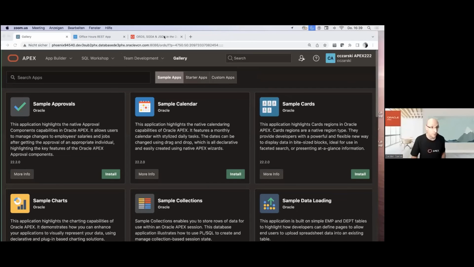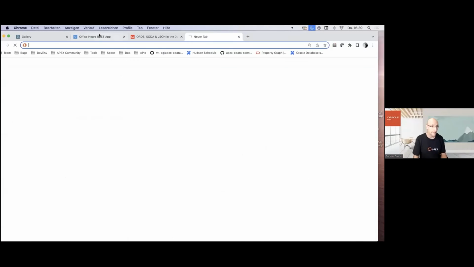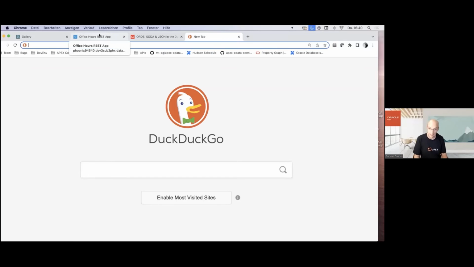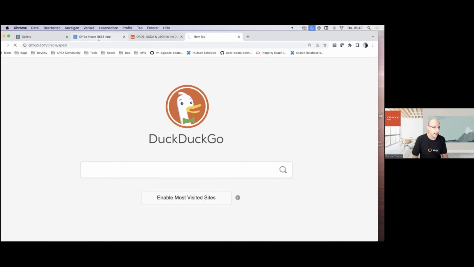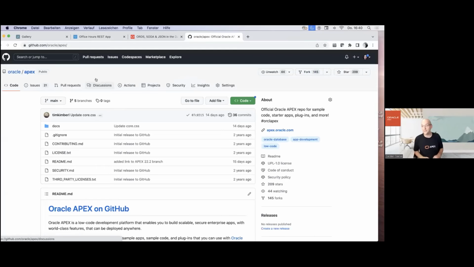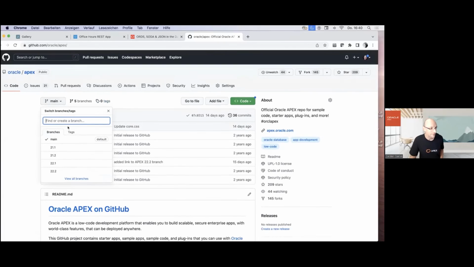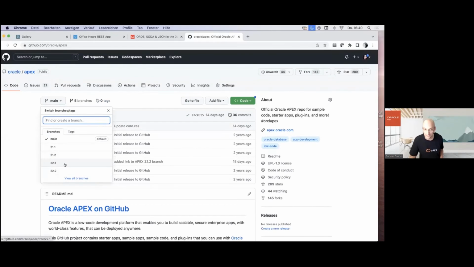Perhaps just to emphasize that once more, the download is best through the Apex GitHub repository, where the sample apps are. This is the navigation which always works: GitHub.com, Oracle Apex, pick the branch for your Apex version.